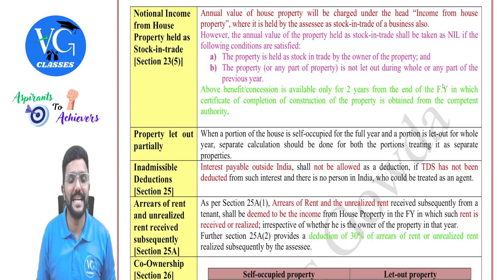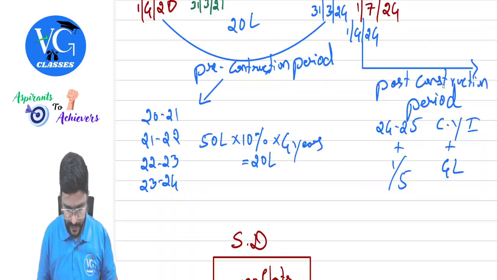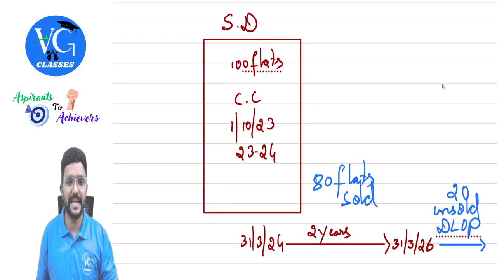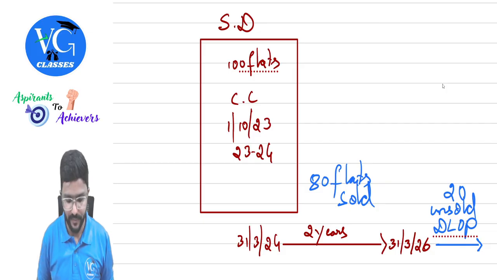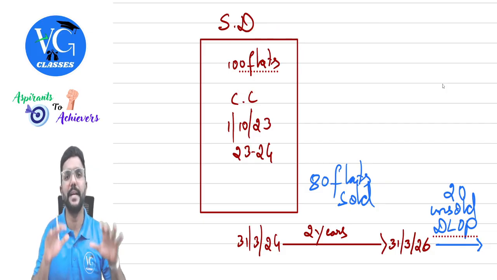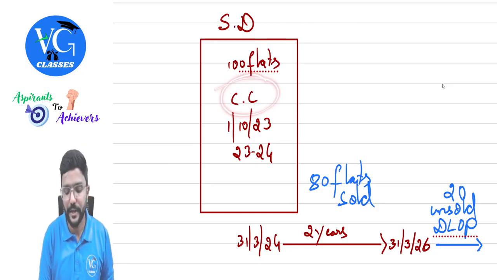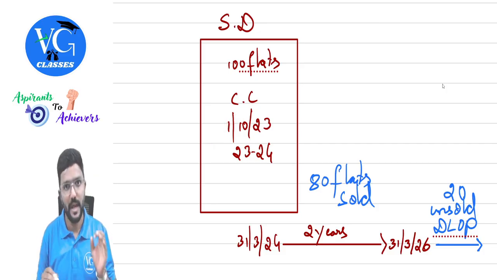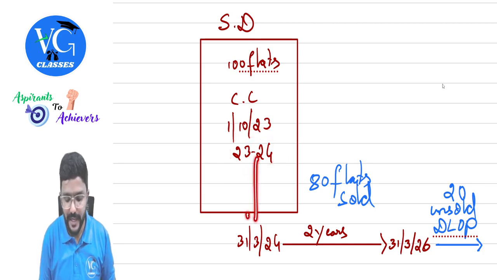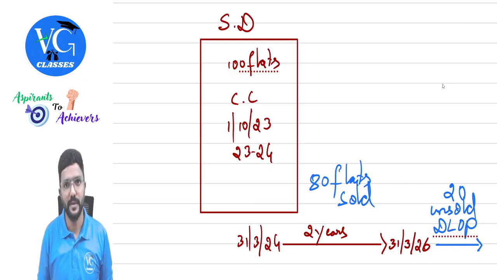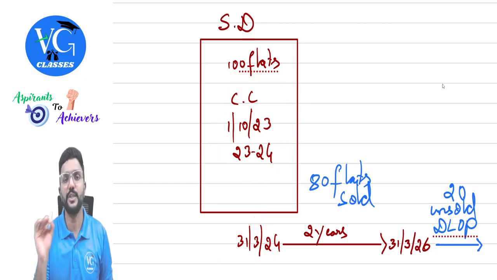Notional income from house property held as stock in trade as per section 23 subsection 5. What is it? I will try to explain with this example. Assume, guys, Asasi is a Shobha developers who is engaged in the construction of properties. They construct flats. Assume they have constructed totally 100 flats in an area, assume in Bangalore city. Now they have obtained completion certificate on 1st October 23, that is in the financial year 23-24. We need to take the last day of that year. So the end of financial year in which the completion certificate is obtained is 31st March 2024.